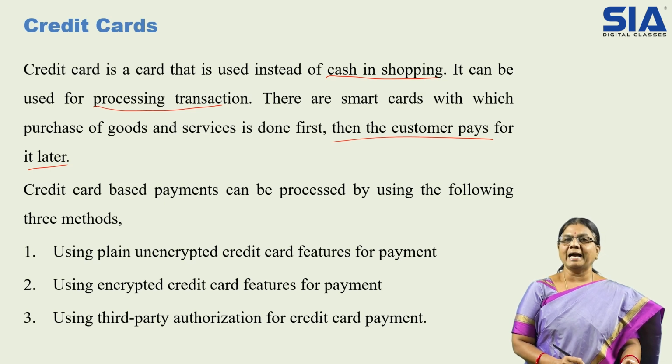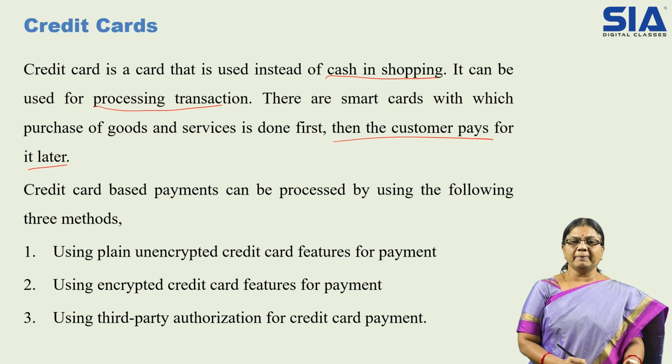That means we need not have the amount in our bank account. The credit card gives the amount like a loan, and later, within the date given, we pay it back. That is the difference between the credit card process and the debit card process.